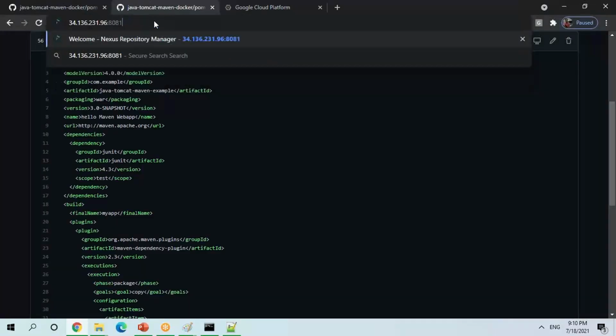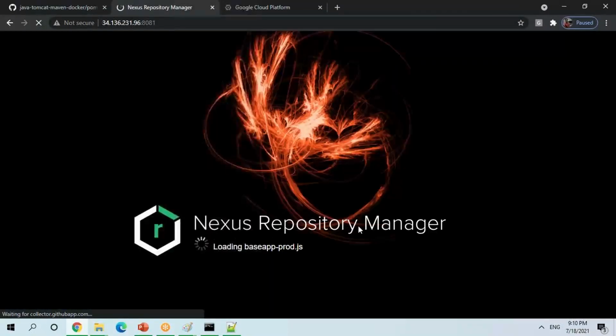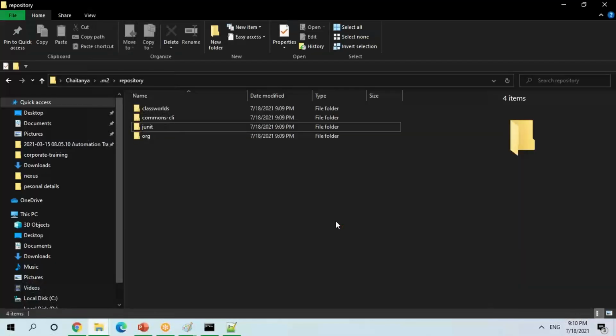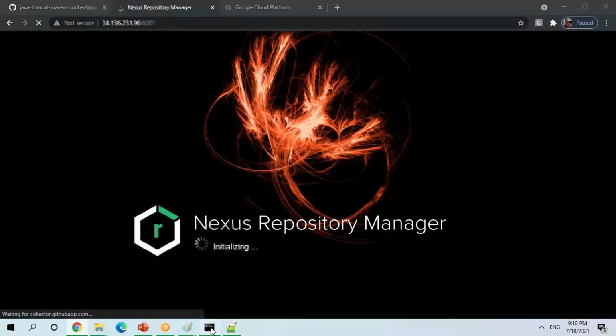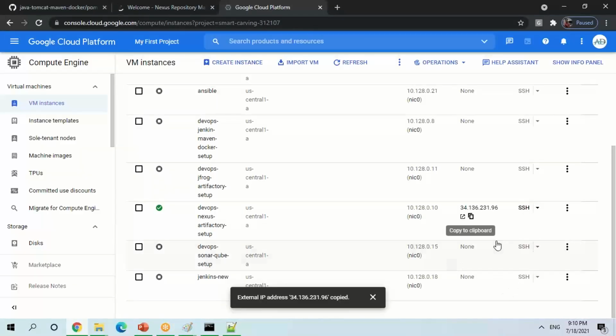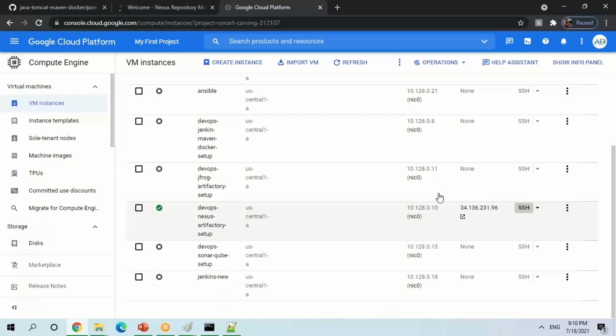By default, Nexus will be running on 8081. Let me do SSH, so it is much faster.